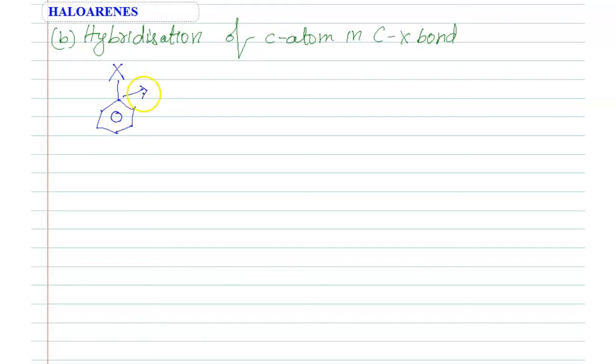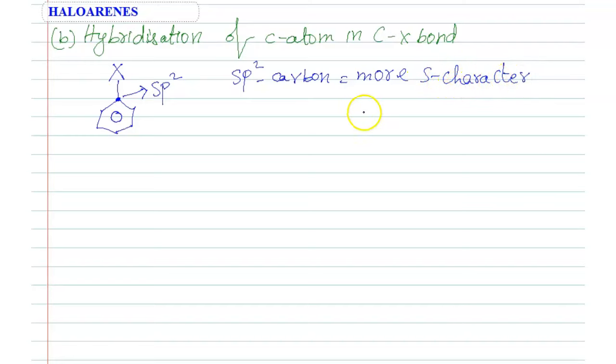So this carbon, this dotted carbon, is sp2 hybridized carbon. sp2 carbon means it has more s character. More s character means it is more electronegative.